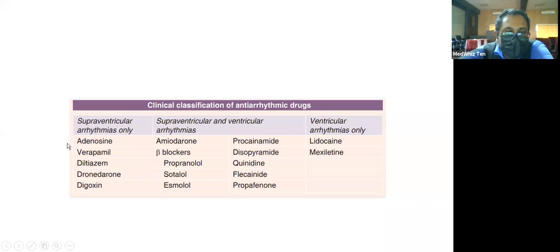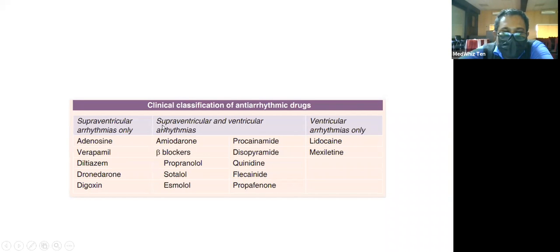If the patient is not responding to adenosine, or is allergic, or if there is any contraindication for the use of adenosine, you can go for verapamil and diltiazem, which are class 4 drugs, and you have dronedarone and digoxin. And you can use lidocaine and mexiletine only in case of ventricular arrhythmias, not in case of supraventricular, only in ventricular arrhythmias. For example, lidocaine and mexiletine, and these were the class 1 drugs.